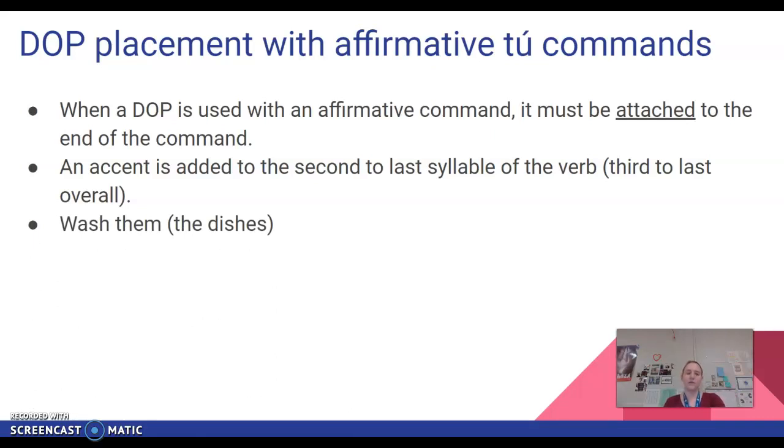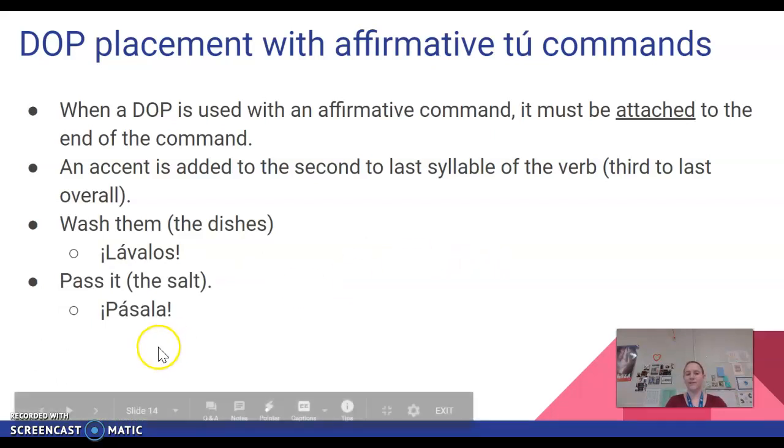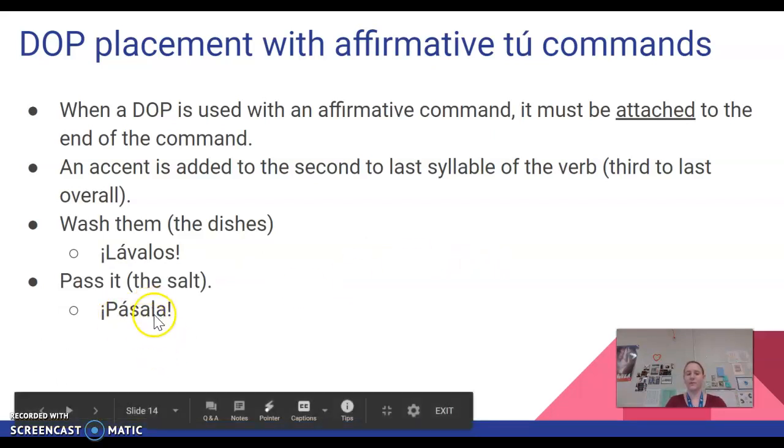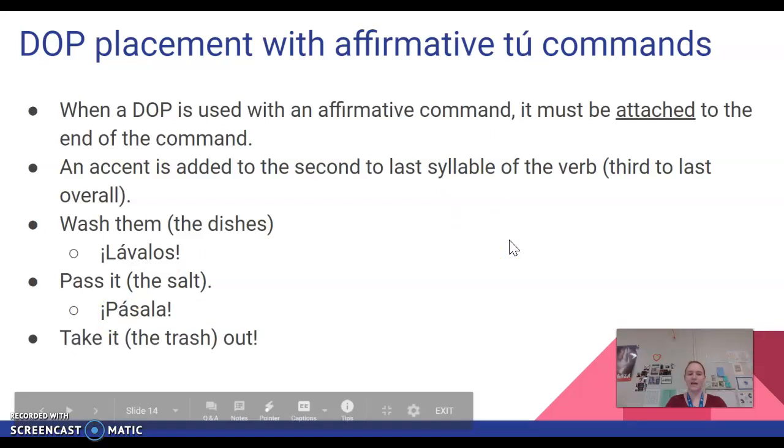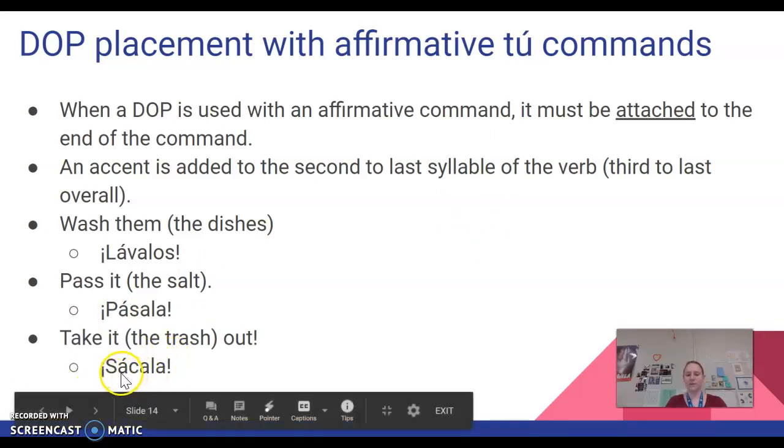So like wash them if they are the dishes. So the command would be lava, and then the DOP that I would use for the dishes, which are los platos, would be los, lávalos. And then I put an accent mark on the A. Okay, or pass it if it is the salt. Pásala. Accent on my second to last syllable of the verb. So here's my verb, pasa, count back, 1, 2. Take it out if it is the trash, sácala. Okay, so the trash, la basura, saca is my verb, count back, 1, 2, sácala.